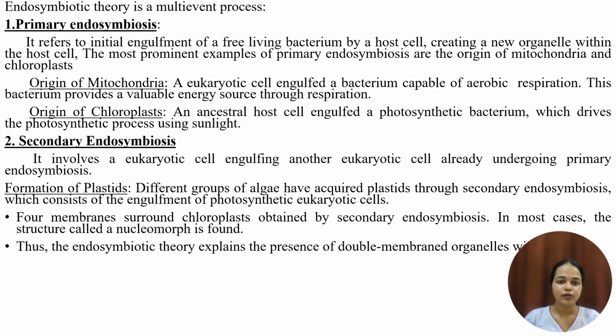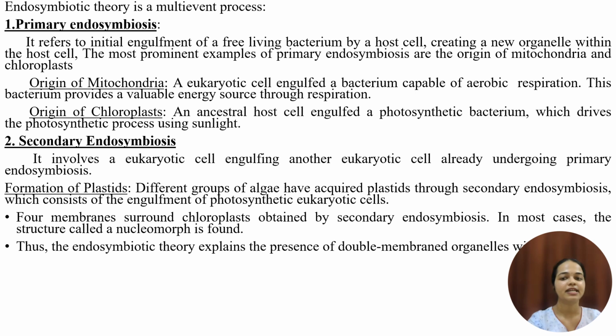Coming to the origin of chloroplast, here an ancestral host cell captured a photosynthetic bacterium. Here the photosynthetic bacterium is a cyanobacterium which drives the photosynthetic process using sunlight. That means it converts the light energy or the solar energy into chemical energy and drives the process of photosynthesis. And this photosynthetic bacterium, that is a cyanobacterium, has evolved into a chloroplast eventually, where it allowed the host cell to use the power of photosynthesis for energy production.